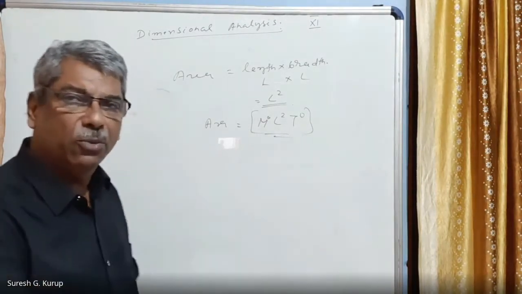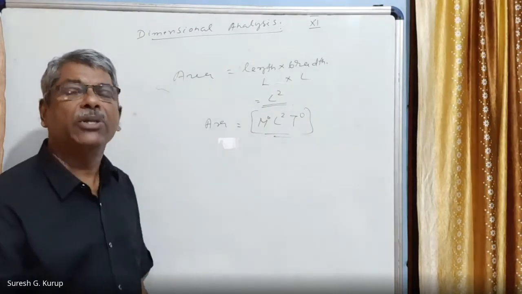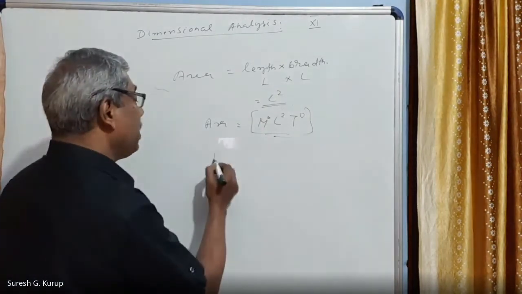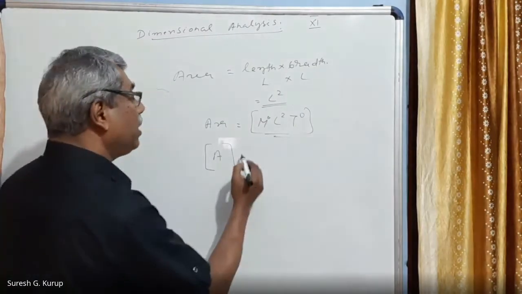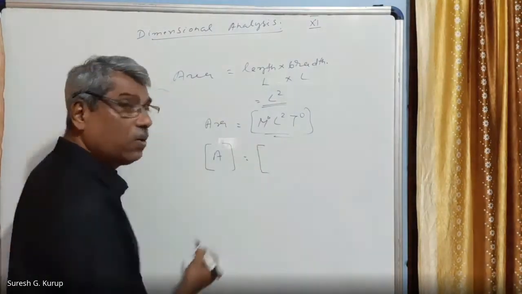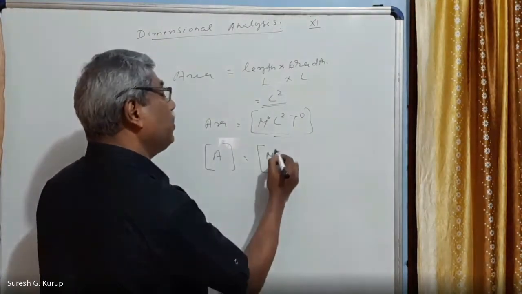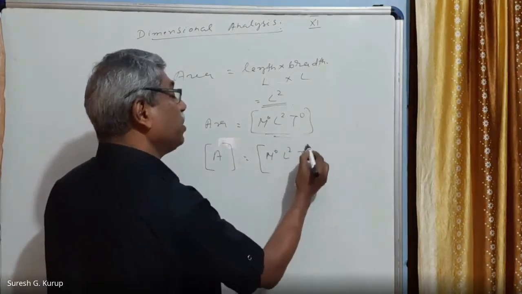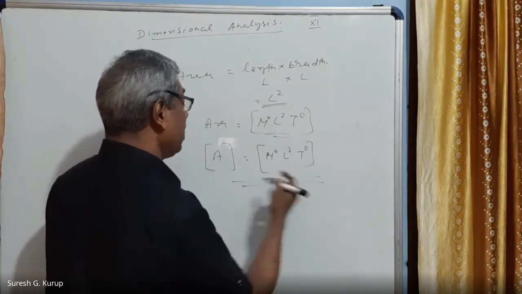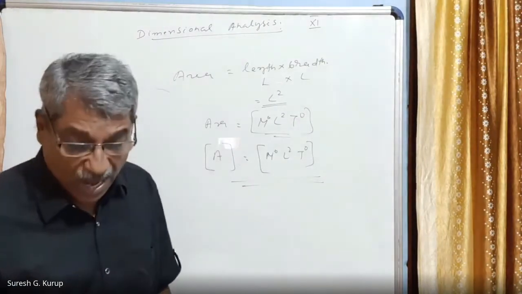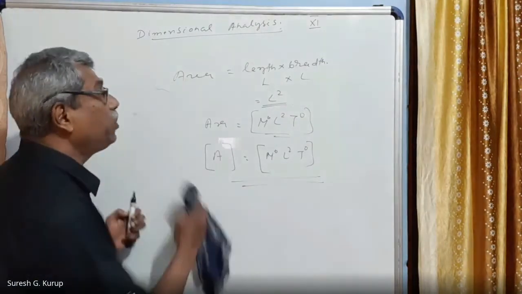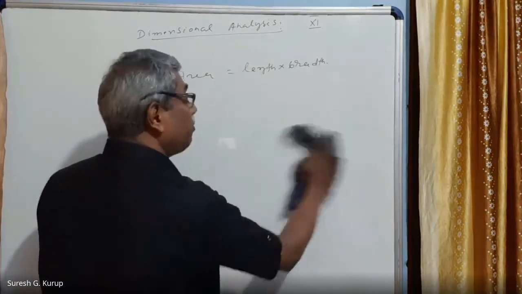So when we represent a physical quantity this way, it is called a dimensional formula. When we write it in the form of an equation, that is called a dimensional equation. For example, in the dimensional equation I'm writing, K is the symbol of area. Area in square brackets is equal to M raised to 0, L square, T raised to 0. This is the dimensional equation of the physical quantity area.